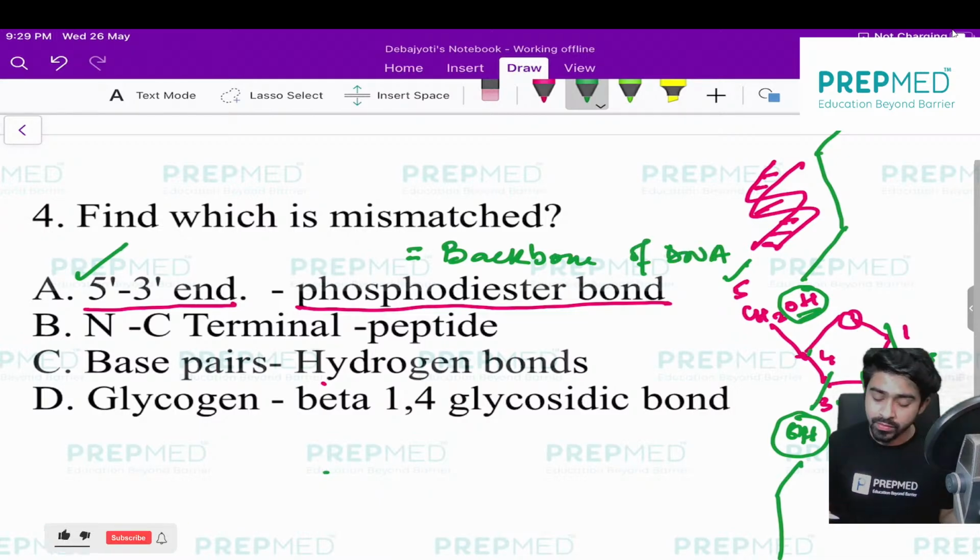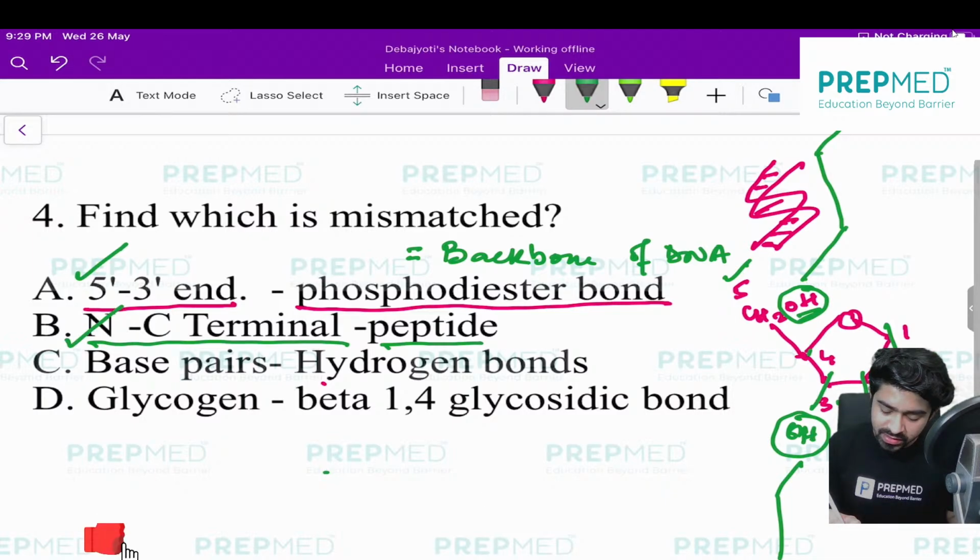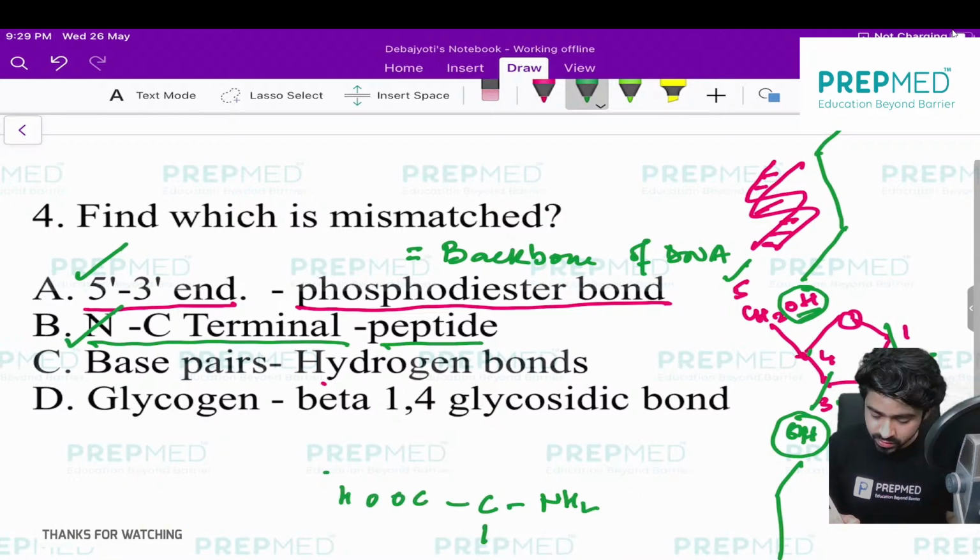DNA and RNA, for both the backbone is a 5', 3' phosphodiester bond. Okay, next question. In the C terminal is a peptide bond. You also know the same concept if you have seen the amino acid structure. This is the carbon, this is the NH2, this is the COOH, this is like R, this is like hydrogen.